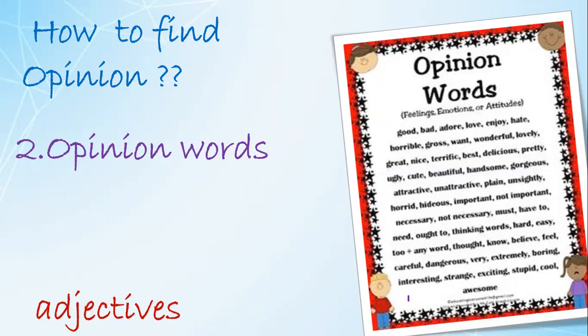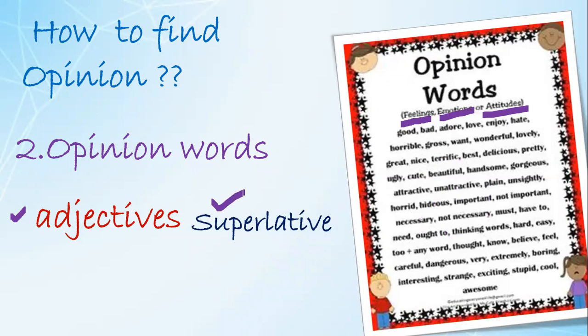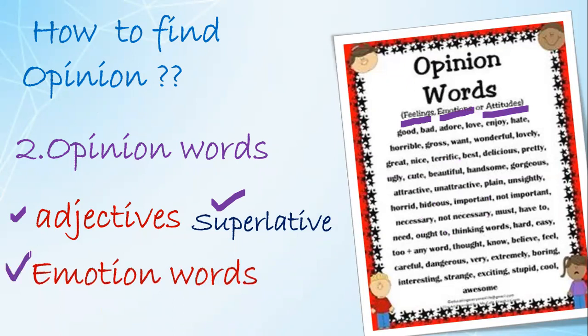Now, what are they? This we must see. They are actually the words which are showing feelings, emotions, and attitudes. This is a big list, you can read it. Mostly these words are adjectives in their superlative form. So they are also used for stating an opinion by the author. There are emotion words as well, which will help us to find the opinion of the author.